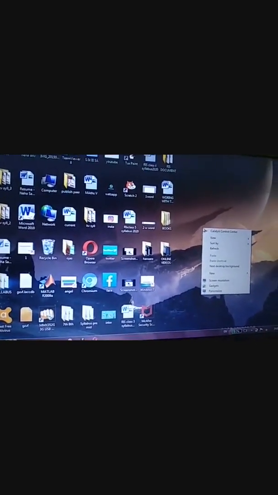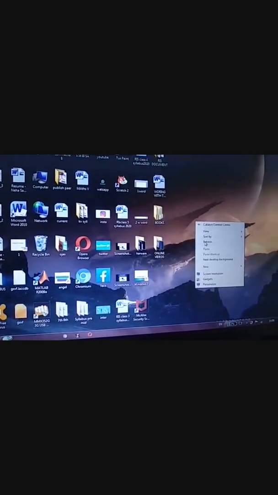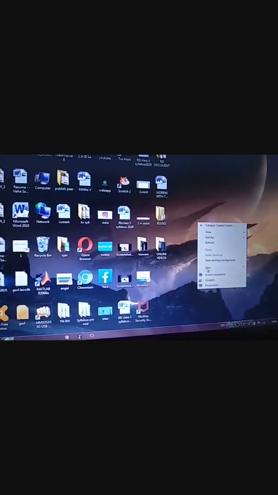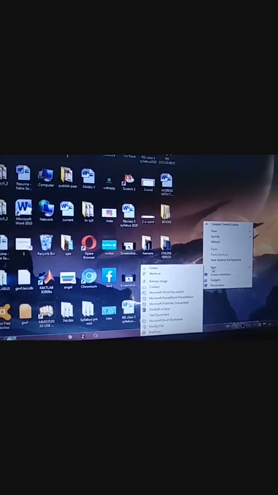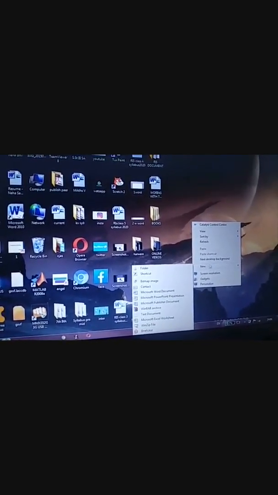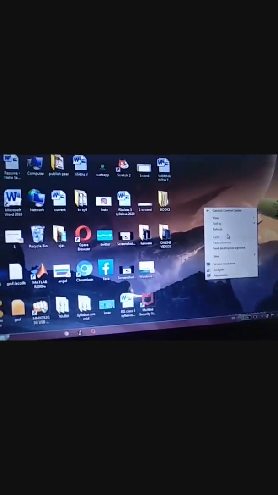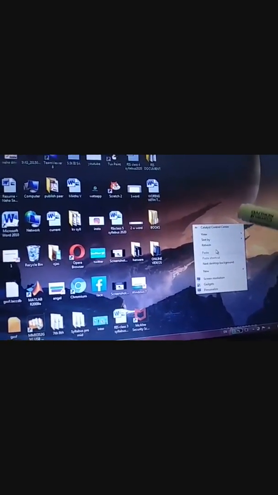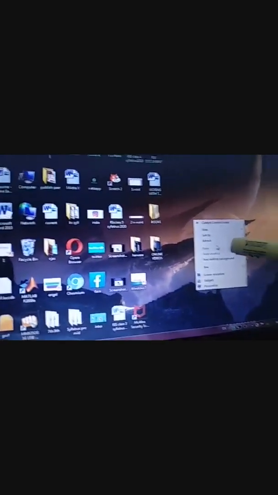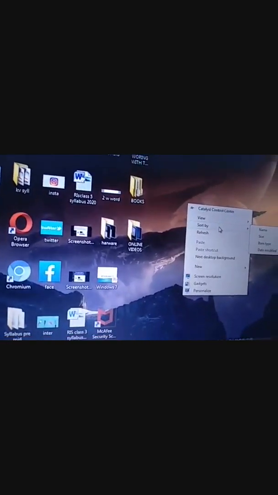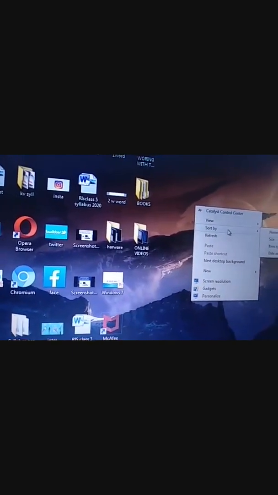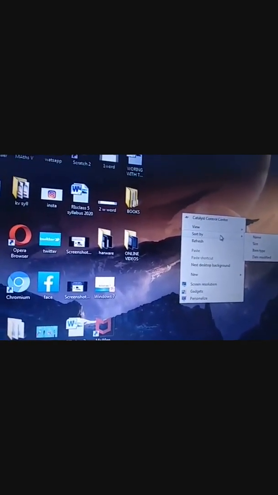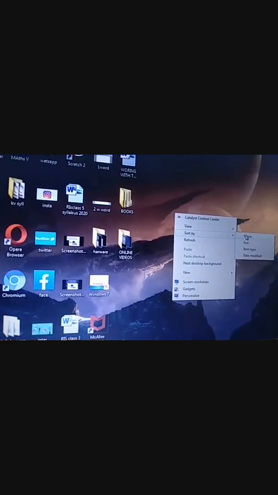You will find a list of options. Means many types of options are available here. Okay, now this is called the shortcut menu. What is it called? Shortcut menu, and it is also called the pop-up menu. Now see what is written here, sort by. See student, here it is written sort by. Now I am pointing here, name.